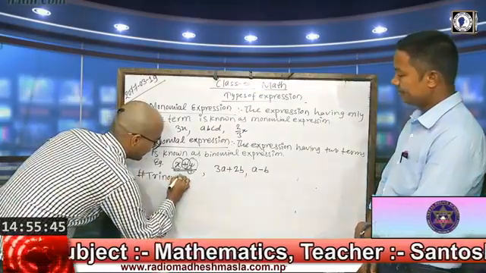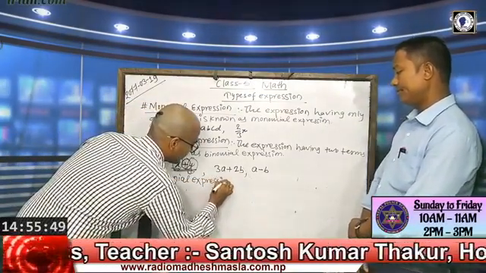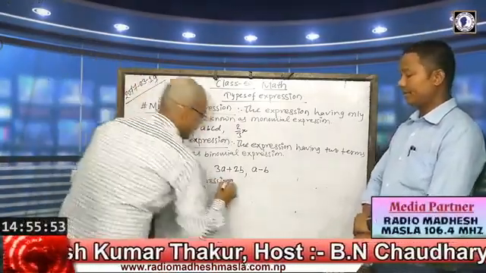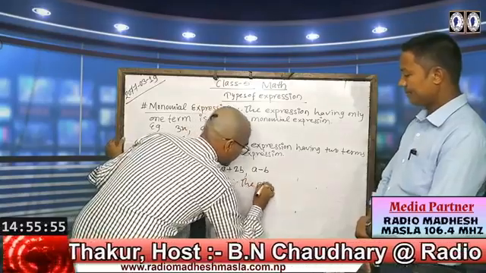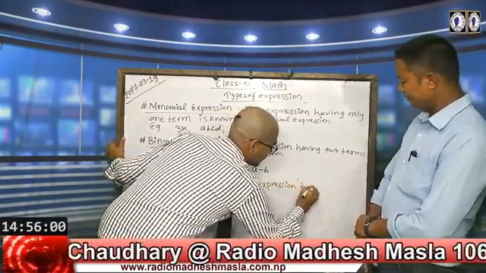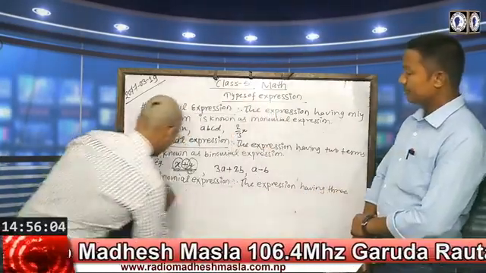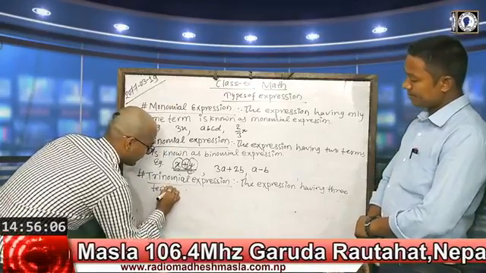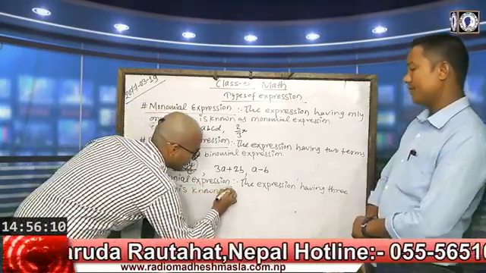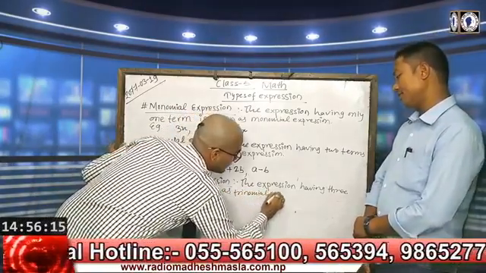Trinomial expression. Trinomial means having three. So the expression having 3 terms is known as trinomial expression.